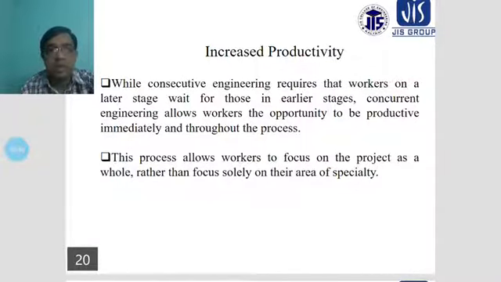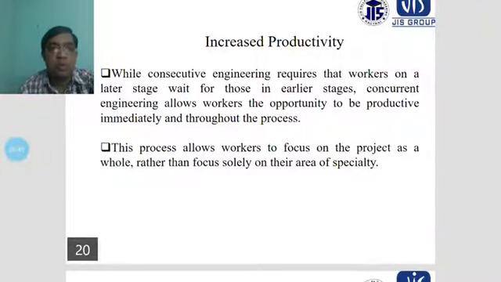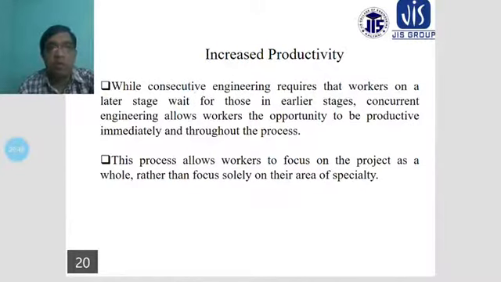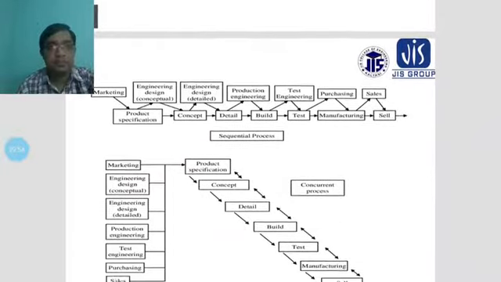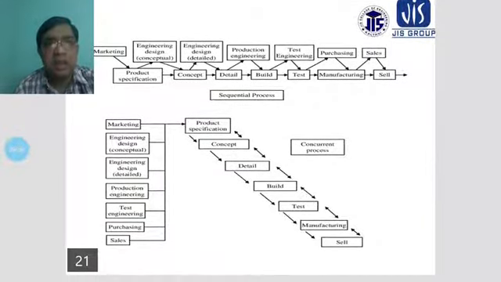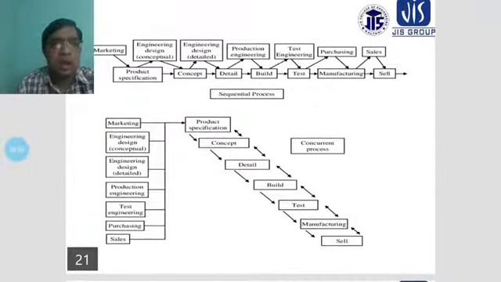This process allows workers to focus on the project as a whole rather than focusing solely on their area of specialty. You can see here the comparison of sequential engineering and the concurrent process.